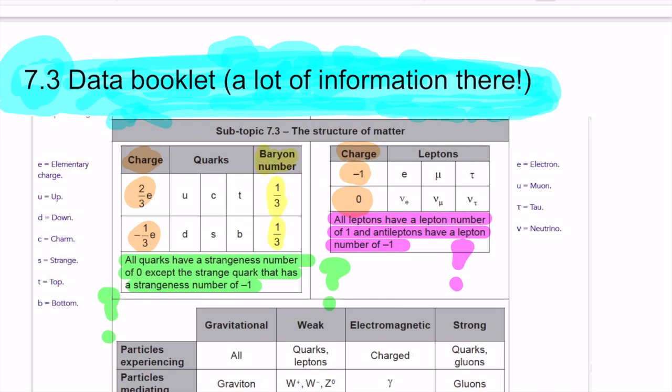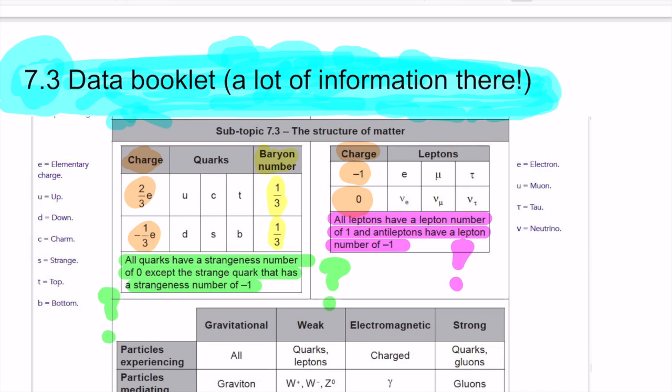So, the final lesson on topic 7. First, we have a look at the data booklet and we see there is a lot of information here. To begin with, it gives us the names and charges of the quarks, so we don't have to remember. Up, charm, top, +2/3; down, strange, bottom, -1/3 of an electron. And the baryon number is 1/3 for every quark. So when you have 3 quarks together, that means a baryon, you have a baryon number 1.